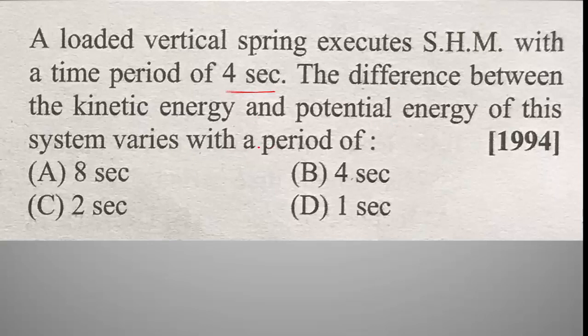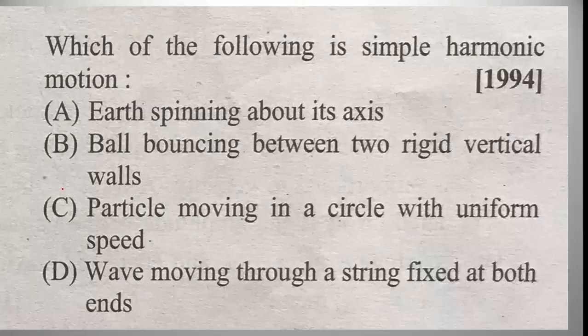In simple harmonic motion, kinetic energy and potential energy are repeated twice. So the difference in energy varies with the period of 4 by 2, which is equal to 2 seconds. Option C is the right answer.